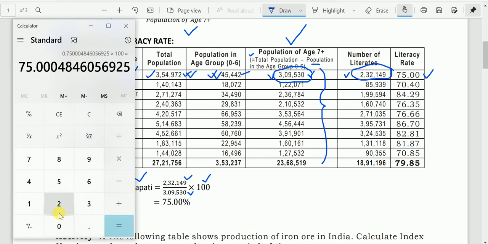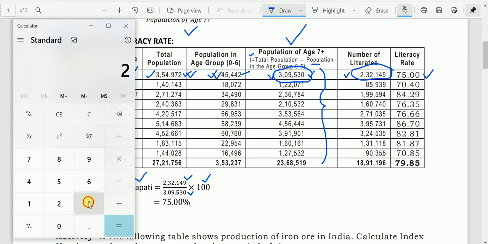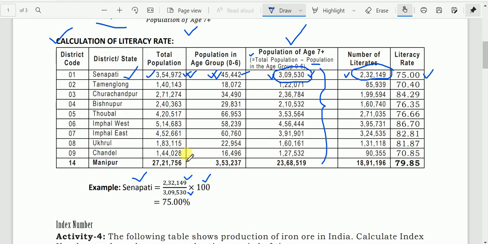Or we can do it like this: 232149 multiplied by 100 divided by 309,530. That is 75%. In this way we have to find out for every district.